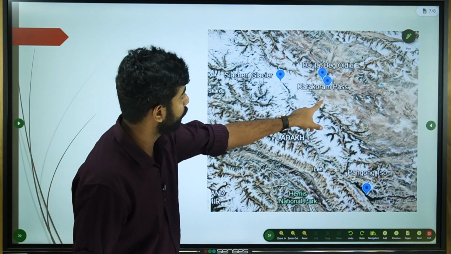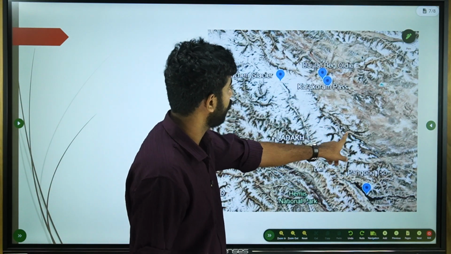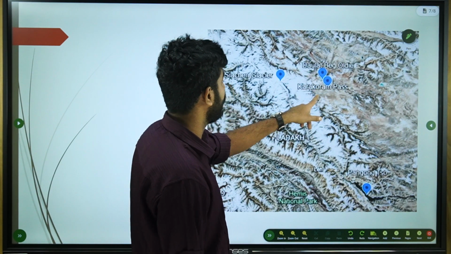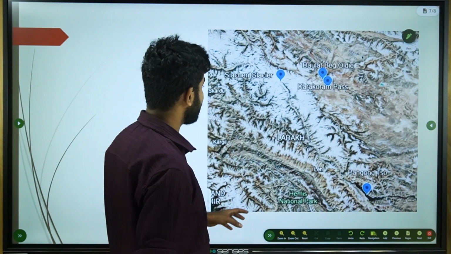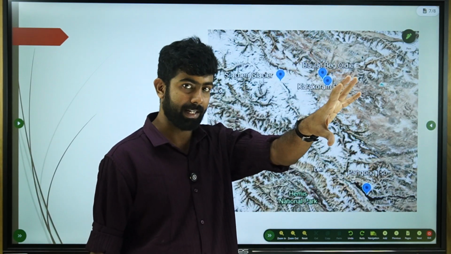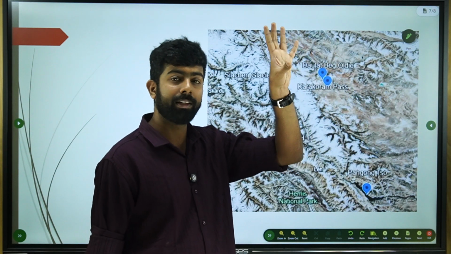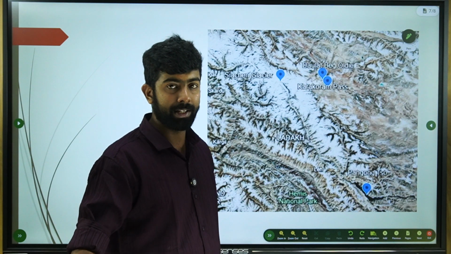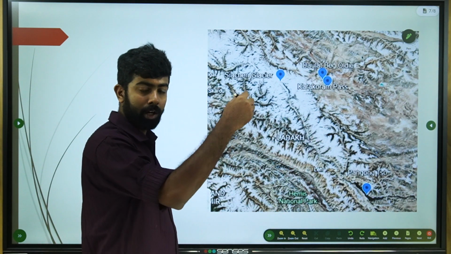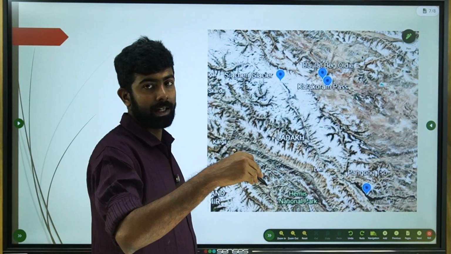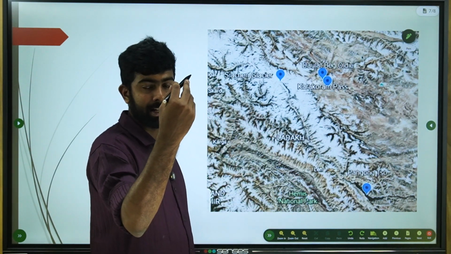Here you can see Pangong So, Karakoram Pass, Daulat Beg Oldi, and Siachen Glacier. Zoji Pass connects Jammu and Kashmir and Ladakh. It lies in the Greater Himalayas and separates Jammu and Kashmir and Leh.